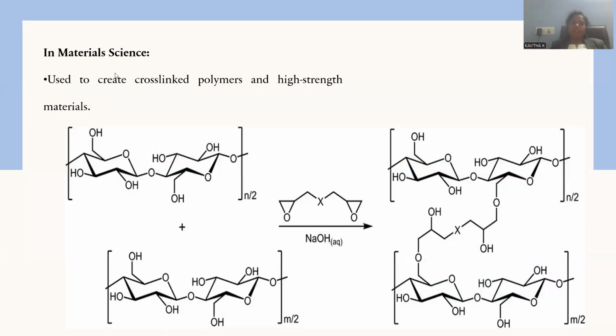Let me go to the material science application. Whenever epoxides are blended with the long chain molecules of a polymer, cross-linking is achieved. Whenever such cross-linked polymers are generated by means of these epoxides, they introduce high strength, and unusual toughness is induced within the material, so that the material chemistry applications are elevated.